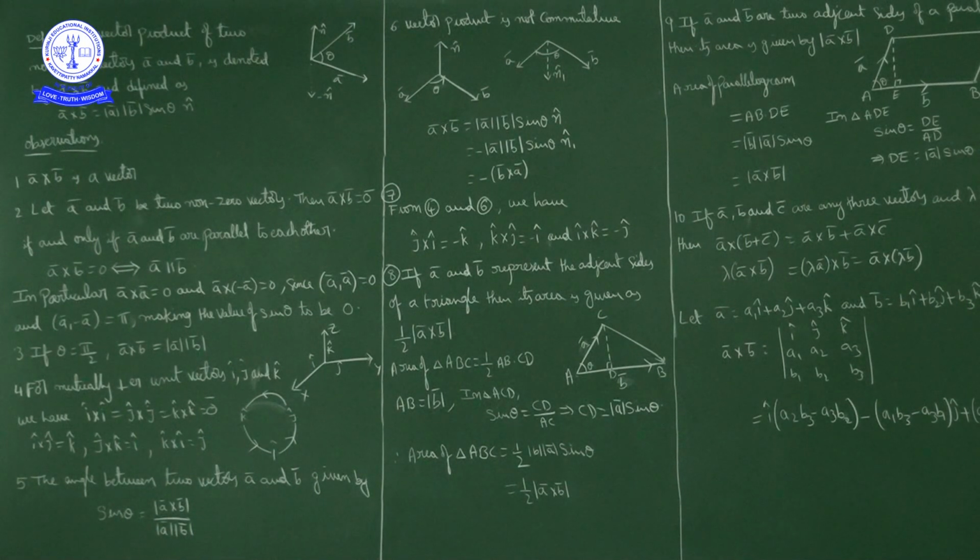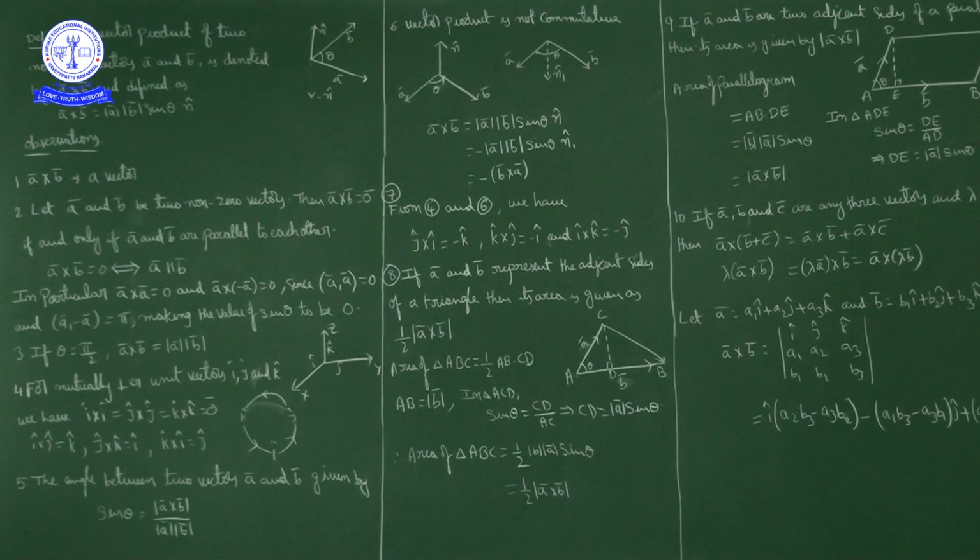So I cap cross j cap is magnitude of I cap into magnitude of j cap into sin pi by 2 into a vector perpendicular to the plane generated by I cap and j cap. That means the vector perpendicular to the plane generated by the x axis and y axis is the z axis.